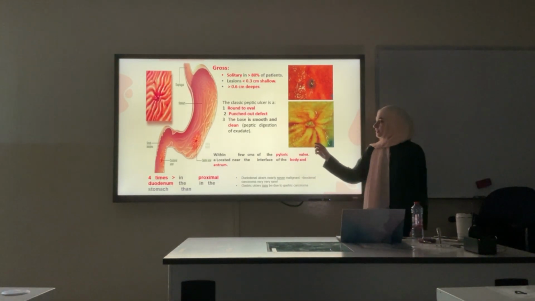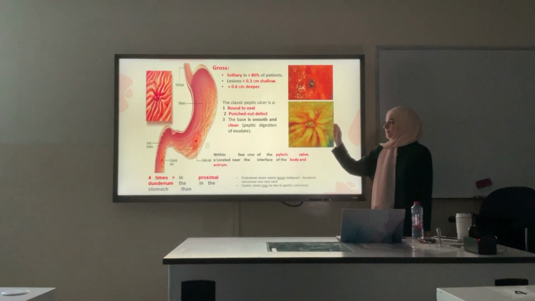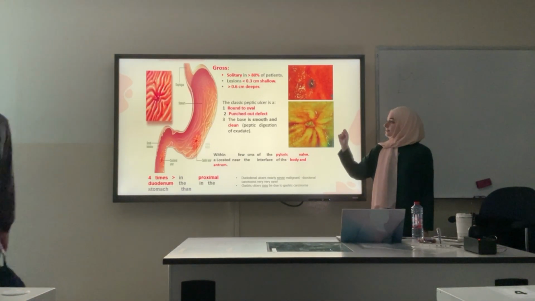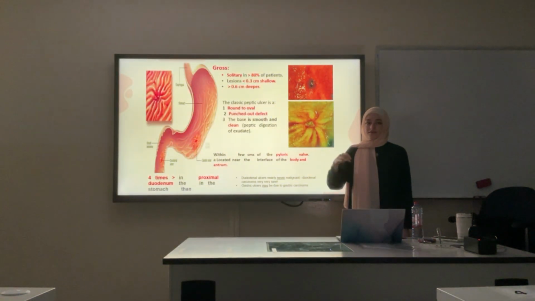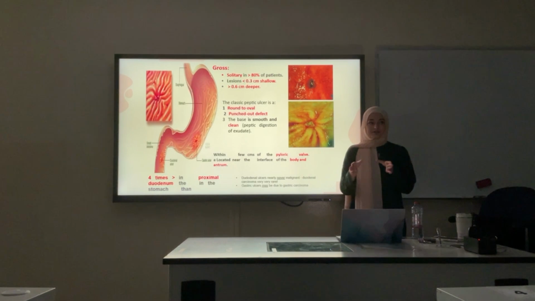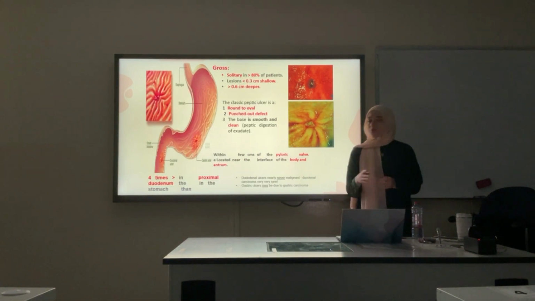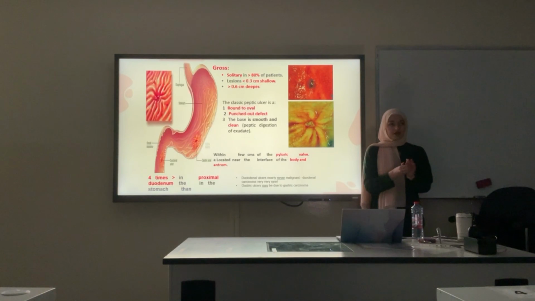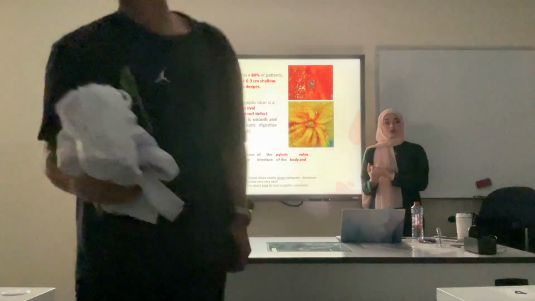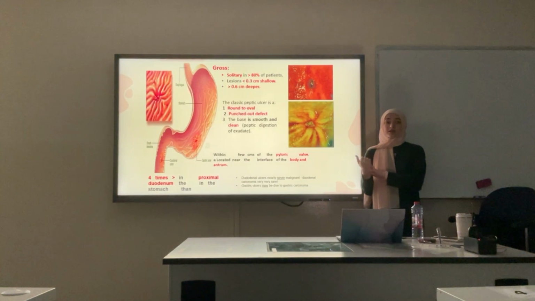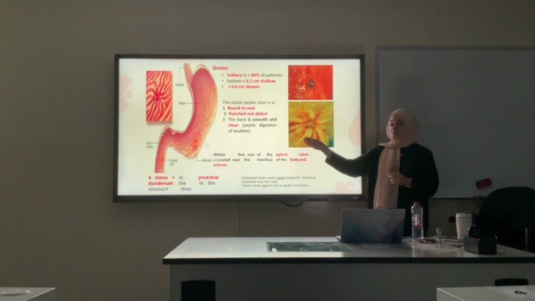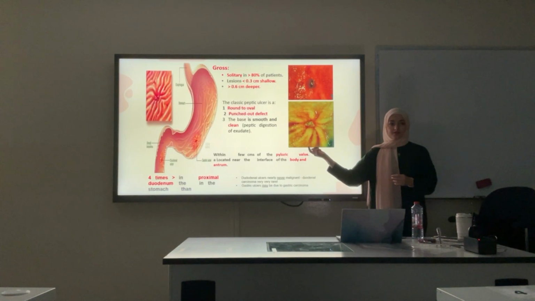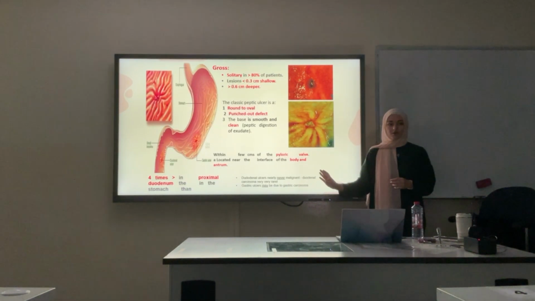In gastric cancer, the borders of the ulcer will be raised, and it would be larger than the ulcer caused by H. pylori. Do you guys understand what I'm saying? I will repeat. H. pylori infection can cause ulcers in the stomach. There's also gastric cancer in the stomach, which can look like the ulcers caused by H. pylori. So how do we differentiate? We should do a biopsy. Any ulcer in the stomach might be cancer or peptic ulcer disease. In the duodenum, it's always H. pylori.